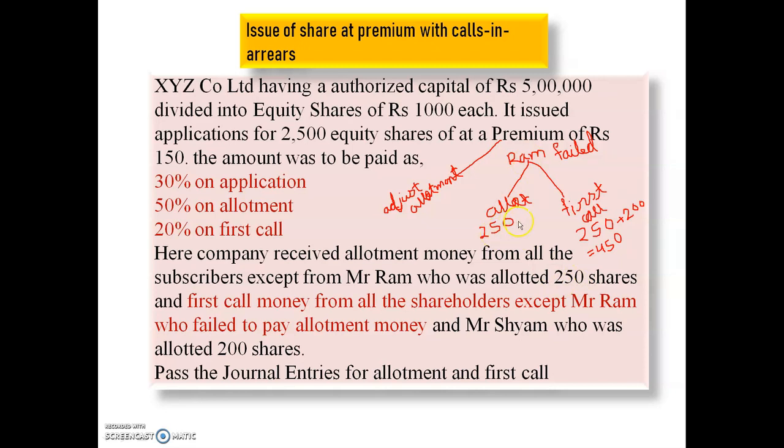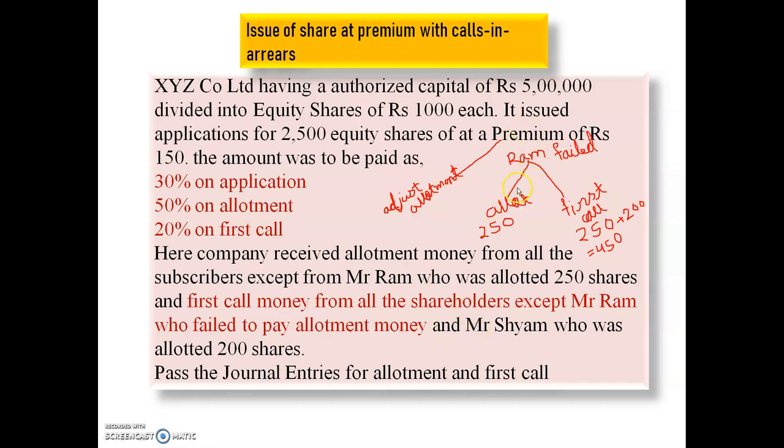He failed to pay the 250 shares of money. And secondly, he has also failed to pay the first call money. See the question here once again. First call money from all the shareholders except Mr. Ram, who failed to pay the allotment money, and Mr. Sham, who was allotted 200 shares. Means here Mr. Ram and Mr. Sham, both of them failed to pay the first call money.